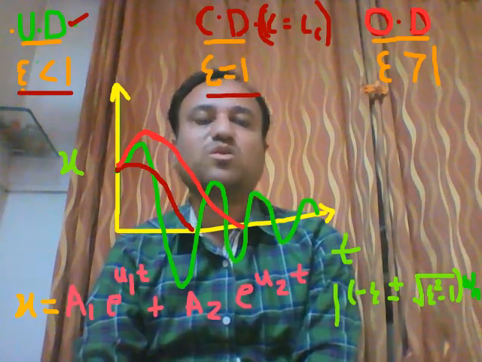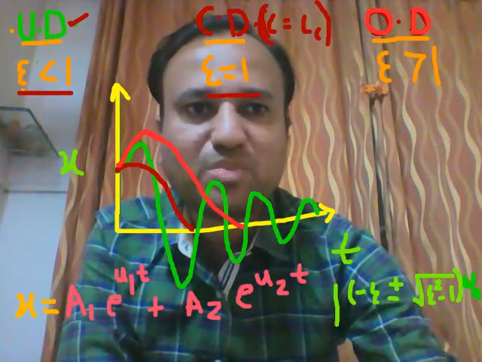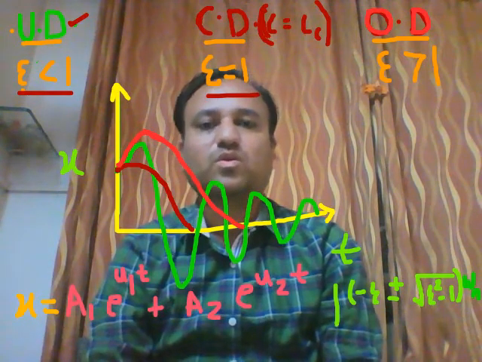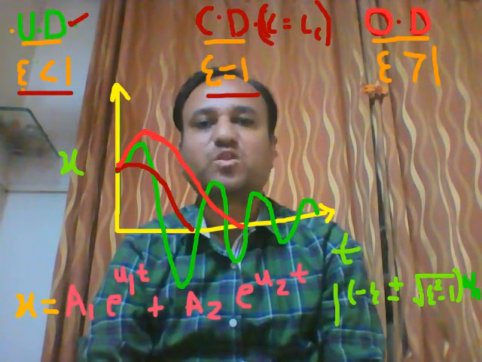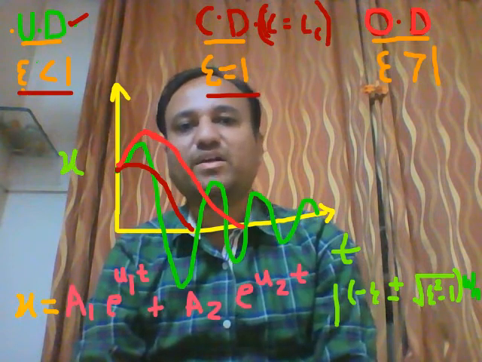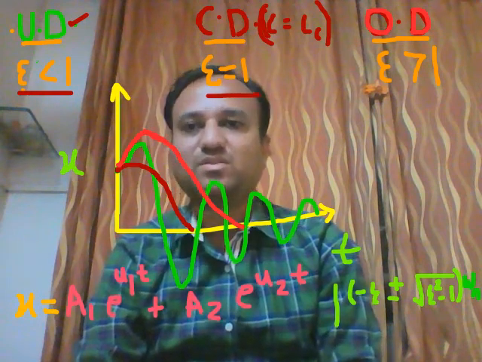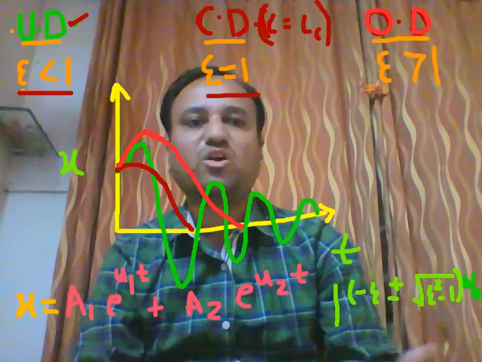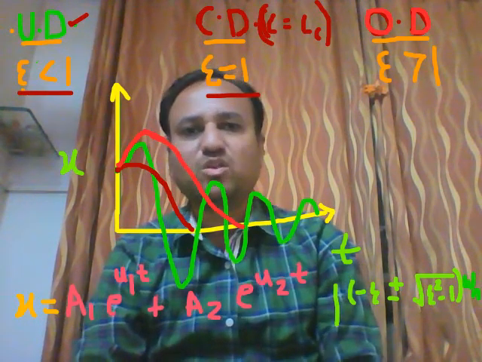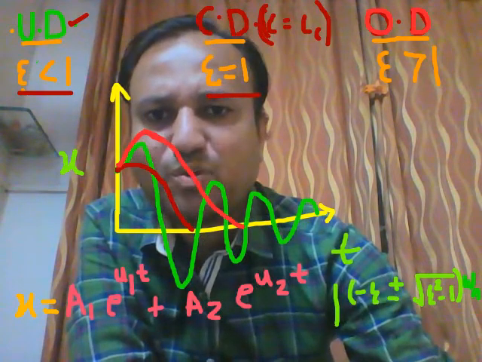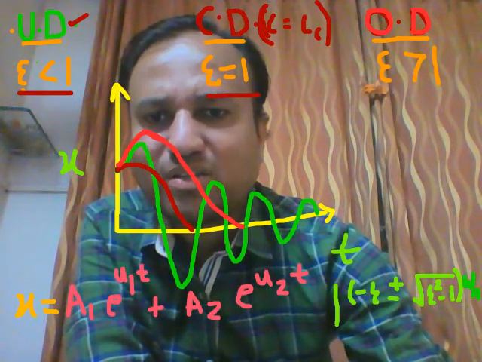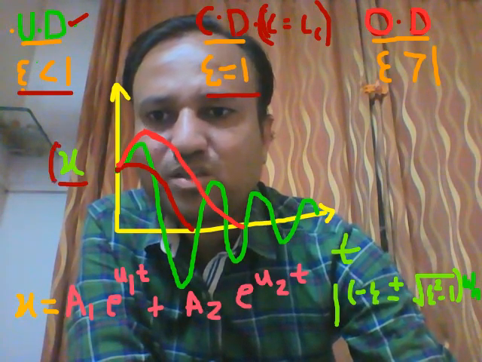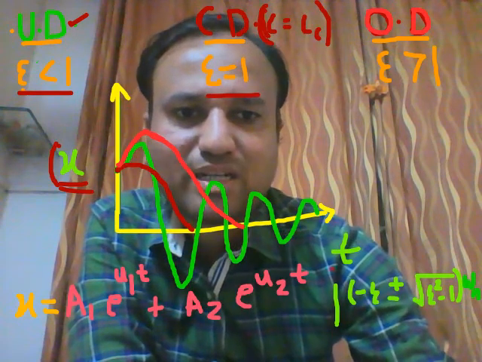Now the third category, the overdamped system. In an overdamped system, epsilon is greater than 1. So depending on the value of epsilon, we have classified three categories: epsilon less than 1, underdamped system; epsilon equal to 1, critical damped system; epsilon greater than 1, overdamped system. The combined variation of underdamped, overdamped and critical damped systems I have drawn, that is a graph of displacement versus time.